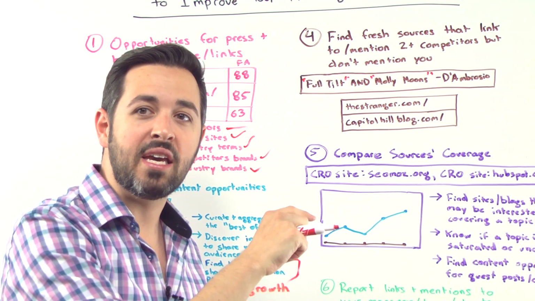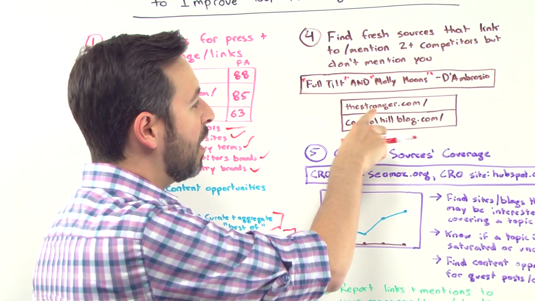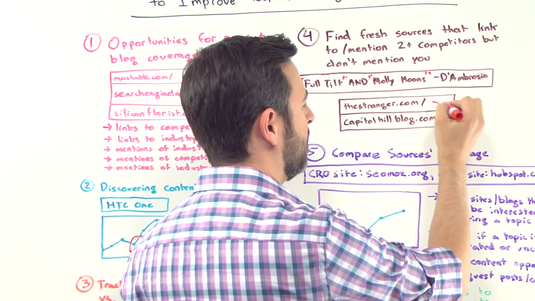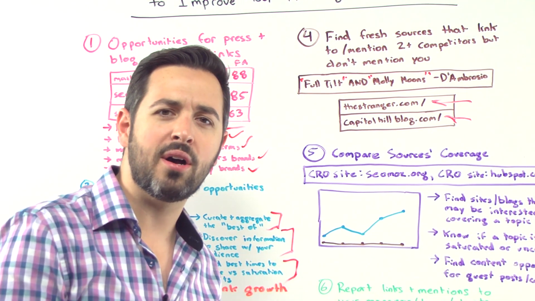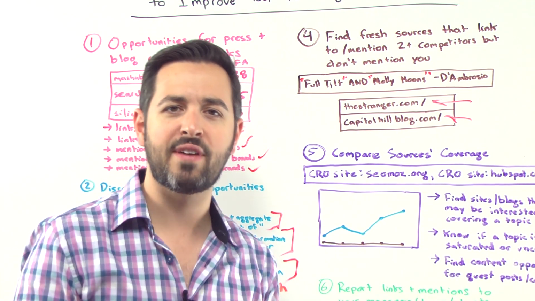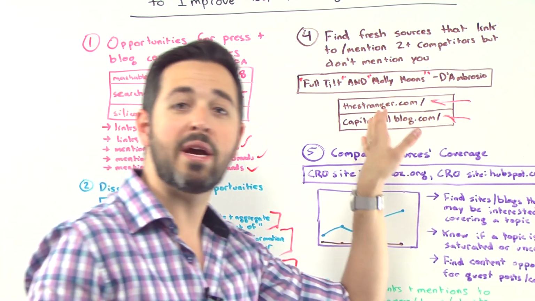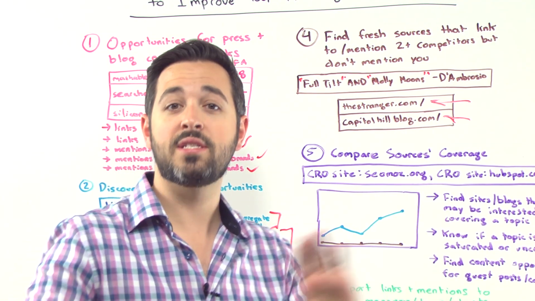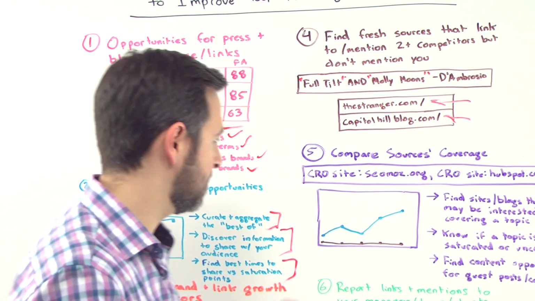And then I can see, right, if I'm Marco over at D'Ambrosio Gelato, where Full Tilt and Molly Moon's are getting mentioned that aren't mentioning me. And if it's, hey, there was an article in The Stranger about ice cream and they didn't cover us, and hey, the Capitol Hill blog didn't cover us. Maybe they don't know that we also have a Capitol Hill location. We should get in there and talk to those folks. We should mention them, maybe leave a comment, maybe just tweet at the author of the post, whatever it is, and tell them, hey, next time you cover ice cream, you should also write about us.